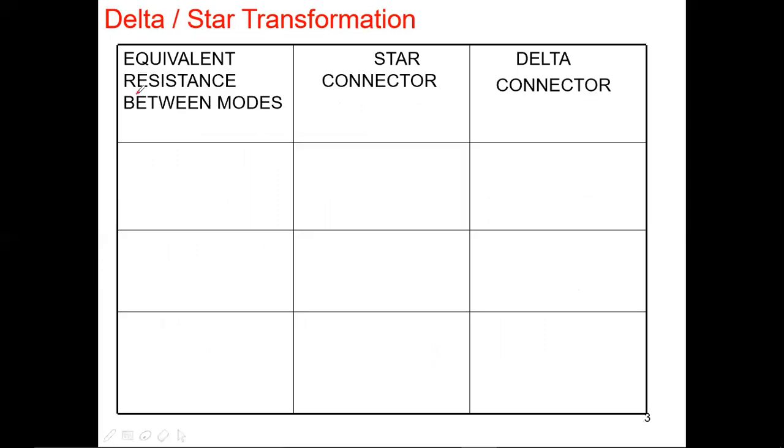I am equating the resistances between nodes, not modes, nodes. It should be between any two nodes, in the star connection and delta connection. In the star connection, let me write 1 2. This is the star connection, right? This is 1, this is 2.